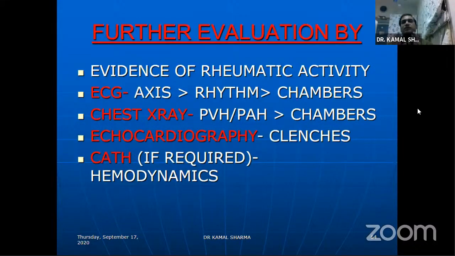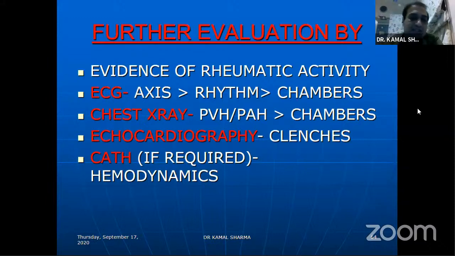And once you have looked at the patient, based on these symptomatologies, you can arrive at the dominant lesion you're dealing with, and further confirm it by ruling out rheumatic activity. Look at the ECG. What is most important is looking at the axis rather than the rhythm, and least important are the chambers. So chambers don't tell you the dominant lesion, axis does. For example, in mitral stenosis, an axis on the right side, more than 60 degrees, tells you that the valve area is less than 1.3. If the axis is less than 60 degrees, the valve area is more than 1.3.